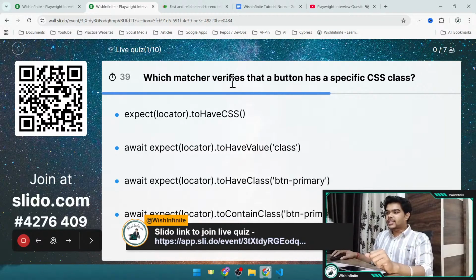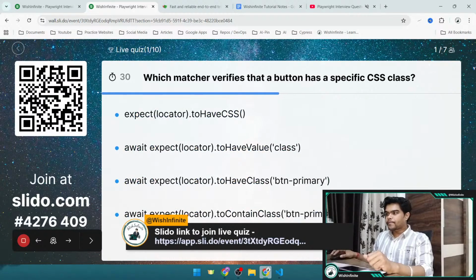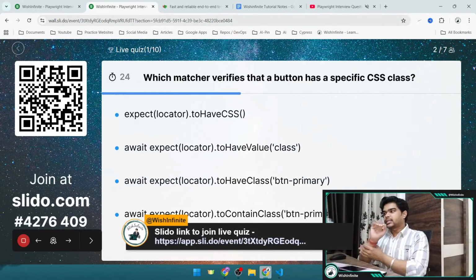Which matcher verifies that the button has the specific CSS class? Here you can see and select the answer. We have 25 more seconds, guys.